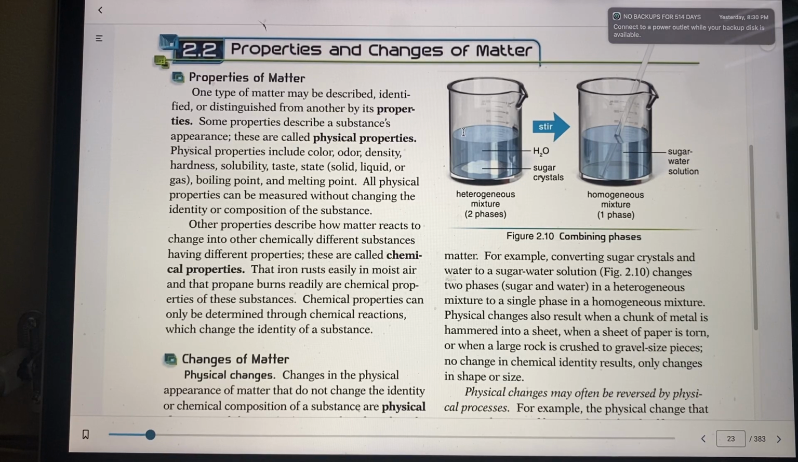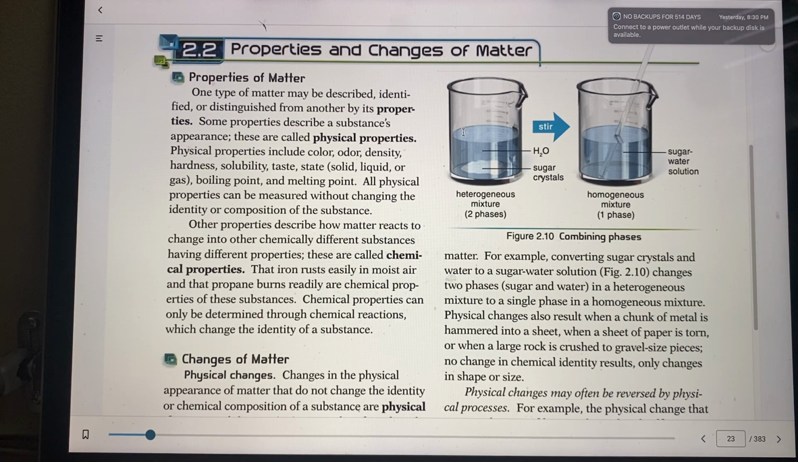So we're on chapter 2, the second section, and we're going to be talking about the properties and changes of matter. This is in your chemistry book. So we're going to talk about the properties of matter and some physical properties of matter. What is a property? A property is something that distinguishes one substance from another, right?